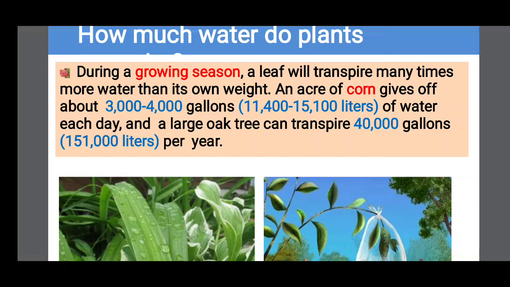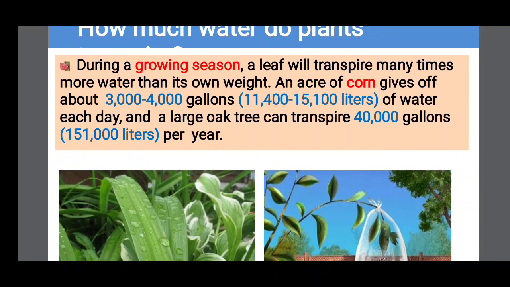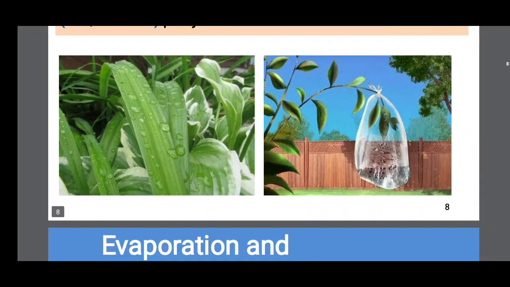At the same time, a large oak tree can transpire 40,000 gallons per year. So 40,000 gallons means about 151,000 liters per year. It's not easy. So how much mechanism is included in transpiration? Just imagine 151,000 liters per year transpired by one oak plant. How much water does it absorb from the soil? Just imagine.